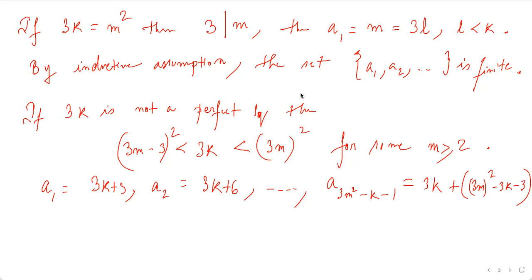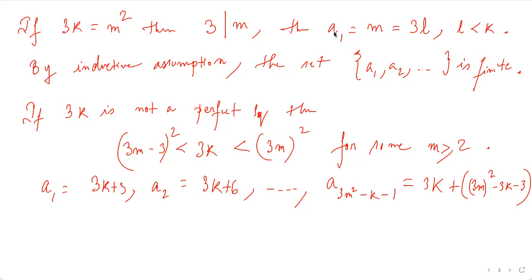Okay, because if someone is a perfect square in between, then it would just go into root over, the next term would be just root over of that, and things would change. But what I'm doing here is all I'm doing is adding this 3 constantly, right? So here's the thing: all the terms are divisible by 3, and I have started with 3k. So the next perfect square is 3m square.